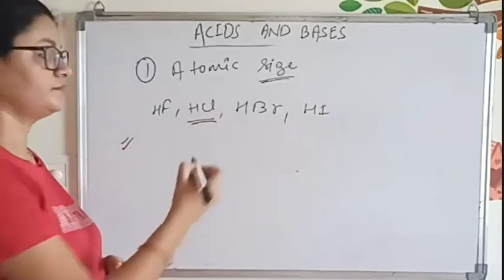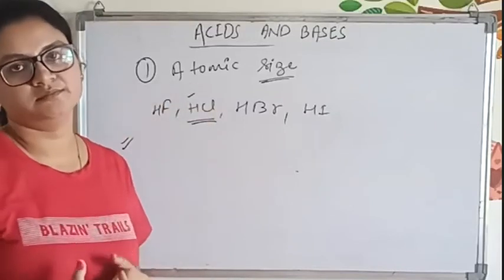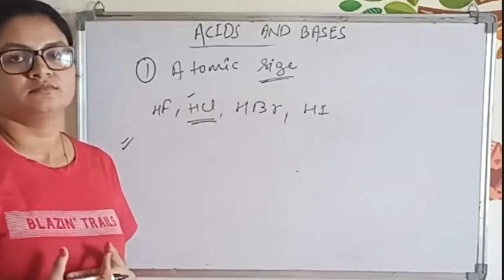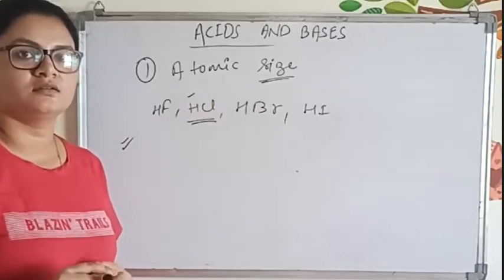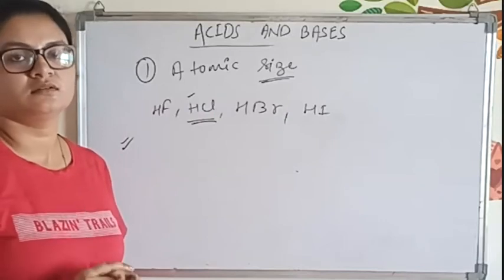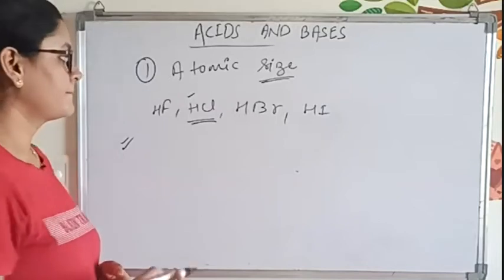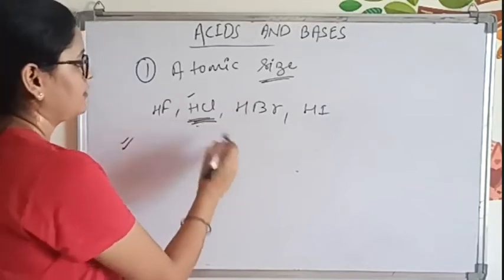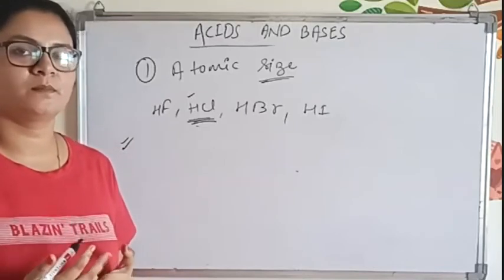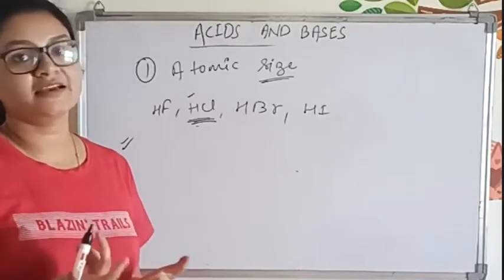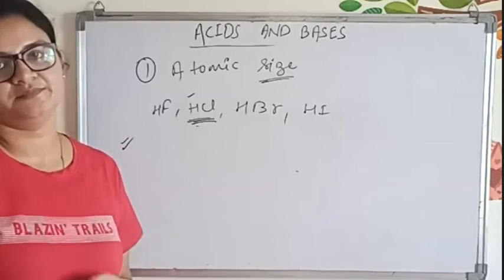You have to think. Does atomic size decrease or increase down the group? Increases, sorry. It decreases along the period.